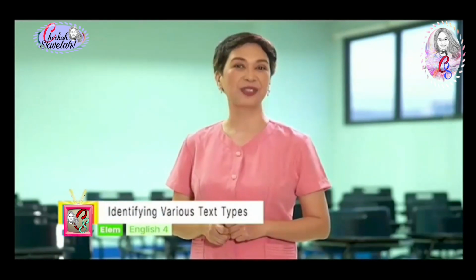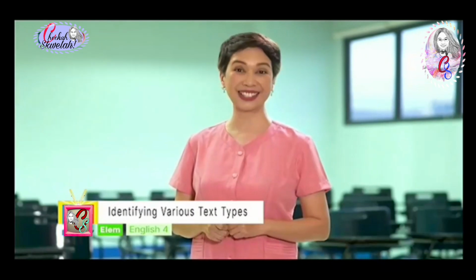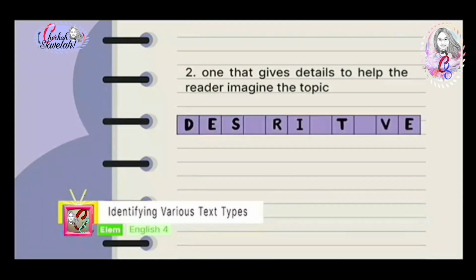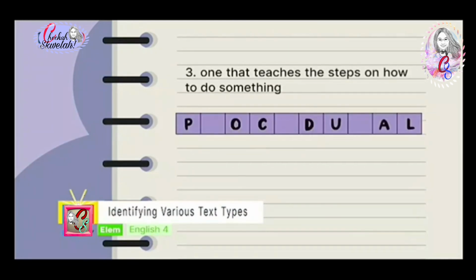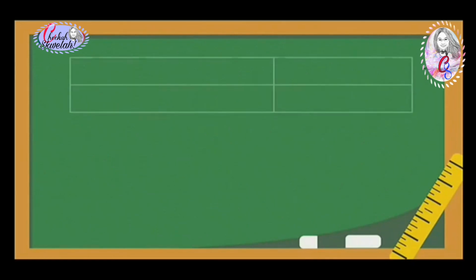Let's reveal the answers so you will know if your answers are correct. Are you all set? For number 1, the answer is problem solution. For number 2, it's descriptive. And the answer for number 3 is procedural. Let us summarize the important points you learned from our lesson. Complete the paragraph with the missing words. Choose your answers from the given choices.